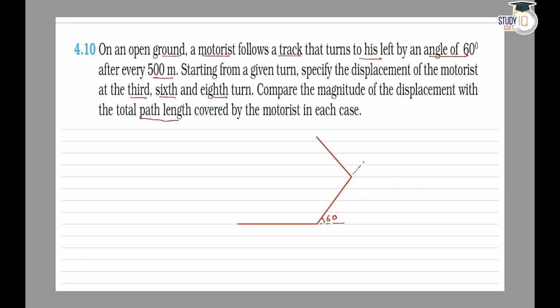So this is the first turn, this is the second turn. Now the person moves a distance of 500 meters and again takes a turn to the left through 60 degrees. He moves a distance of 500 meters and again takes a turn of 60 degrees, moving a distance of 500 meters. So this is your starting point.